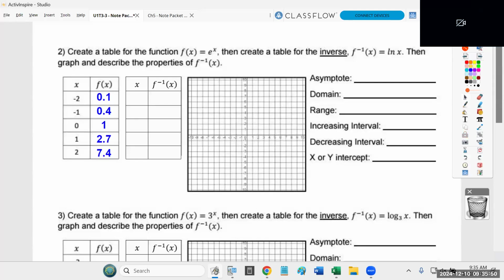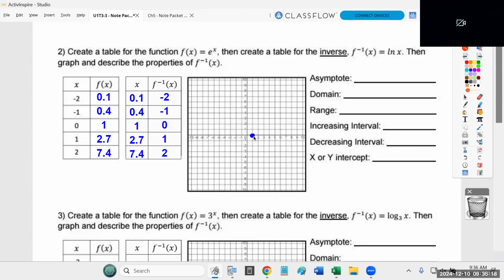Now, once you have those values to create the inverse, once again, all you do is take the table and flip them. I'm going to take those points and I'm going to flip them. And those are the values that I want to graph. Now, of those 5 numbers, the only one that I would expect to be perfect is 1, 0. All the other points involve decimals, so they just need to be reasonably close.